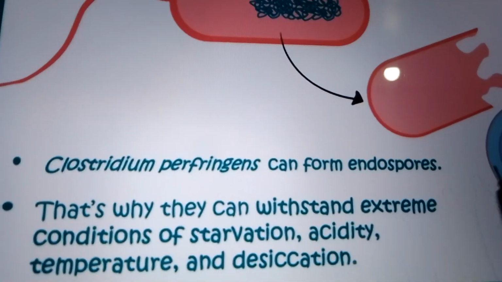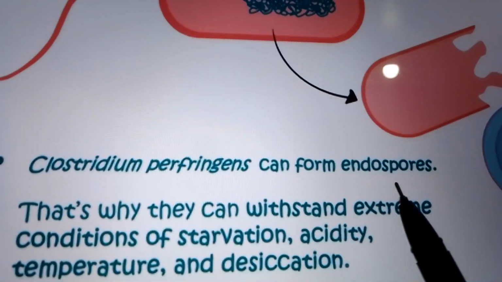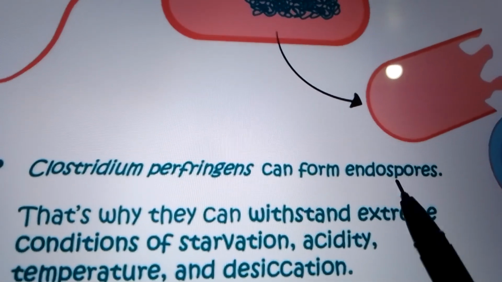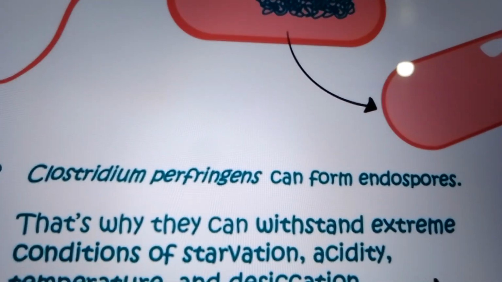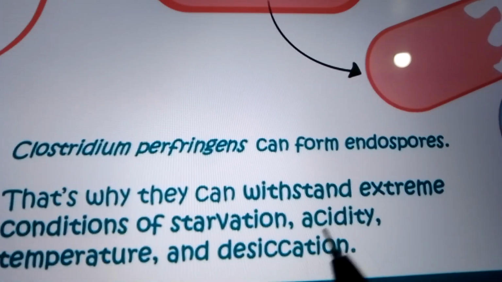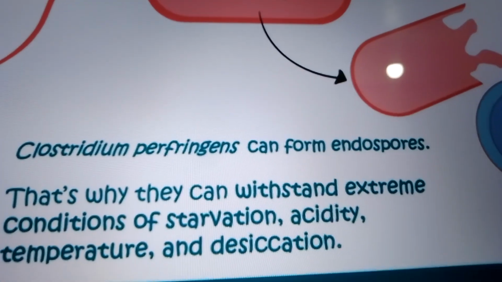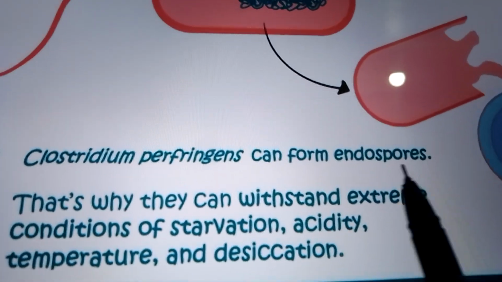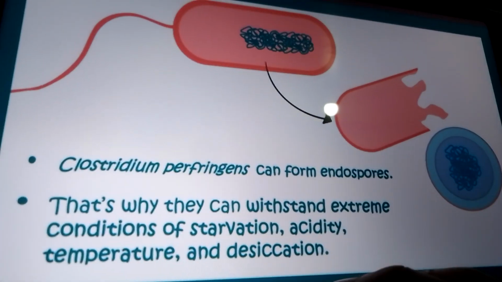What does that even mean? If they have endospores, they are heat resistant, so they are going to survive in acid also. If anything can survive in acid, it can survive starvation and temperature changes too, in extreme harsh conditions. Why is this happening? It happens because of the endospores. Now let's continue.